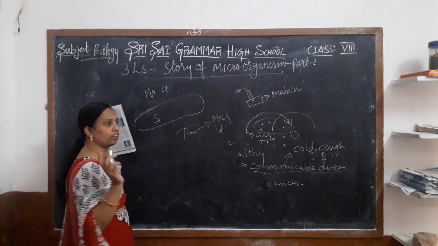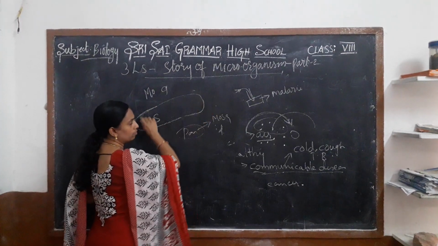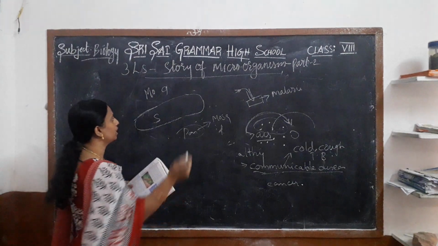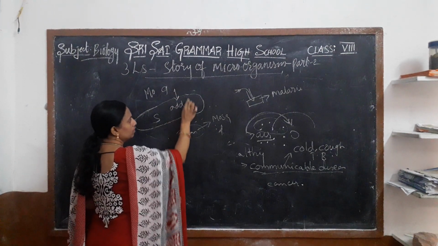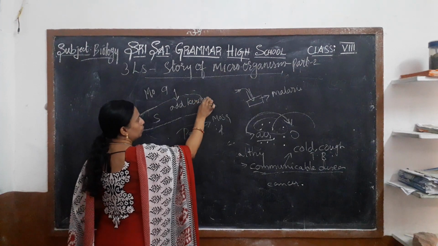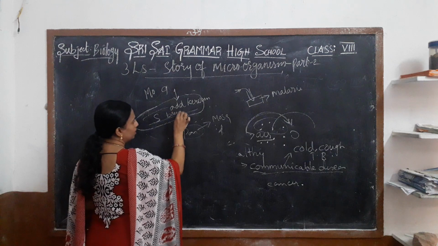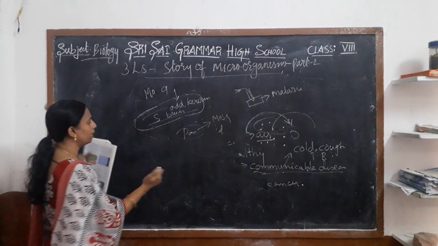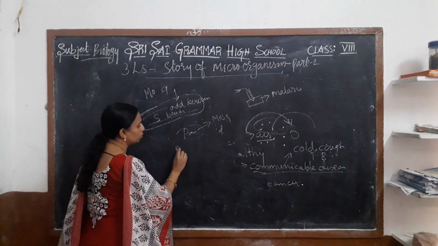In our surroundings we have to check whether water is present around our areas. If it is there, we can add kerosene, so that whatever is breeding in the water may die. We can kill the larvae. And also, to prevent mosquito bites in our houses, we have to use mosquito nets.